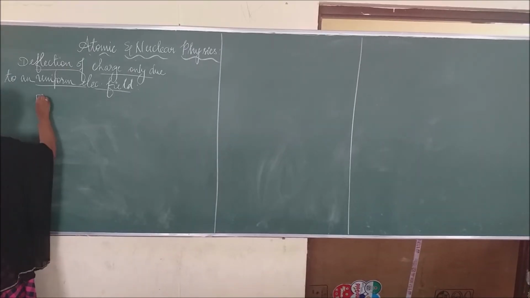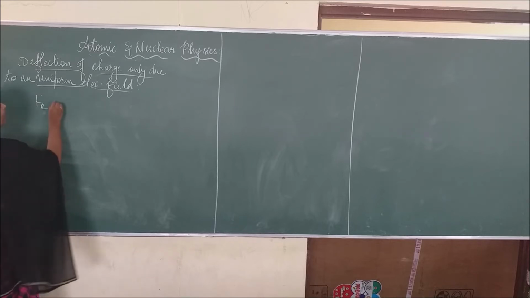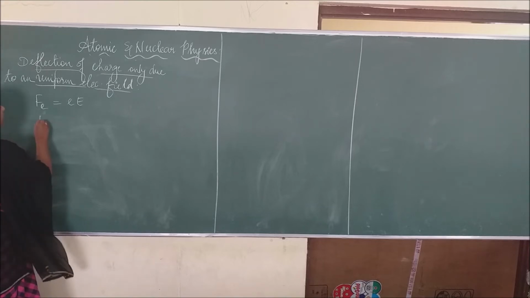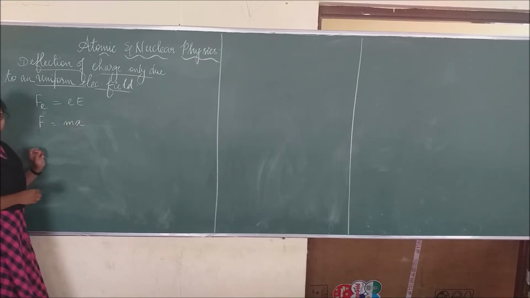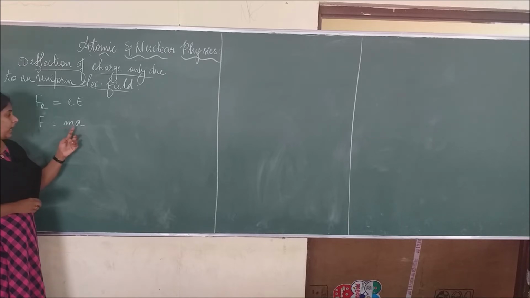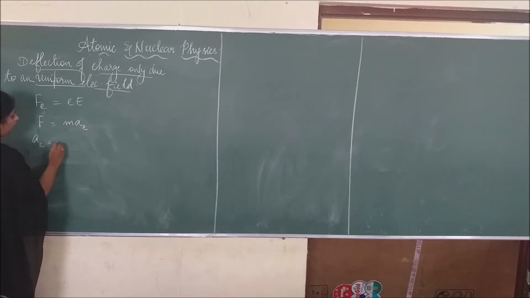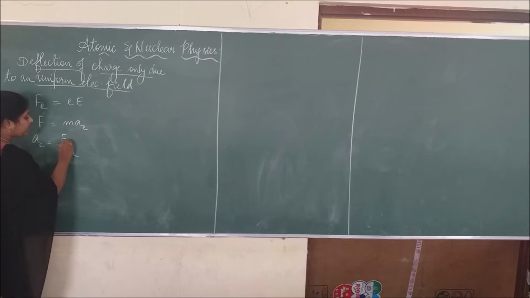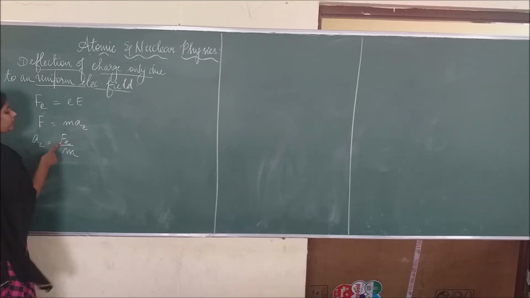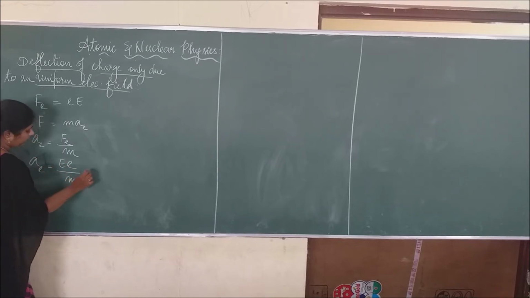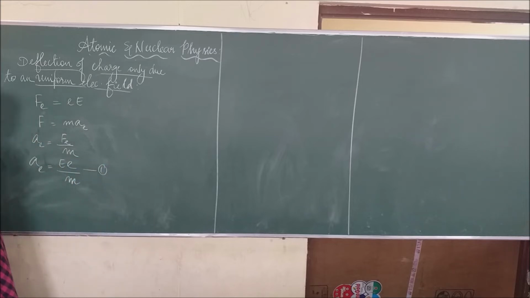Right. So the electric force equation becomes Fe equal to eE. Right? According to Newton's second law of motion, we know the formula F equal to ma. m is the mass, a is the acceleration of an electron. From this, a equal to F by m. This F is nothing but Fe. So we can substitute the Fe equation here. So ae equal to eE by m. This is equation number 1. Okay. So we got the acceleration of the electron here, ae equal to eE by m.